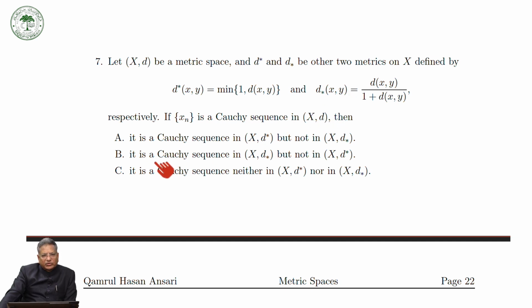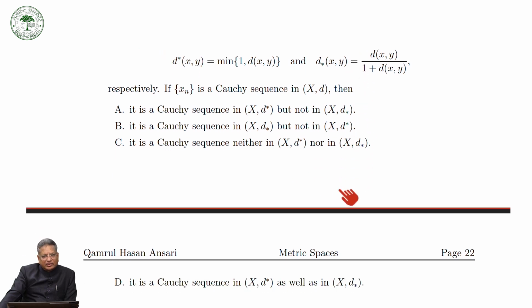Number one. Number two, it is a Cauchy sequence with respect to this, but not with respect to this. Neither is a Cauchy sequence in d. Or, if you have a Cauchy sequence in d, then it is a Cauchy sequence with respect to this d and this d, and in this one as well. So what would be the answer?